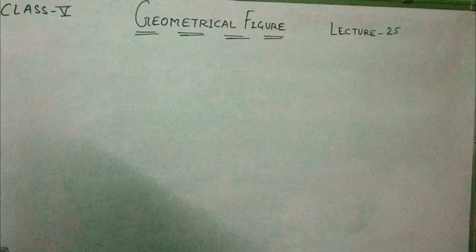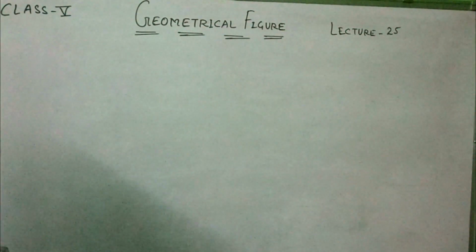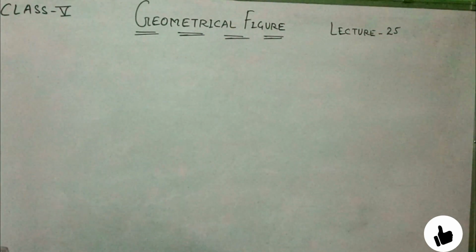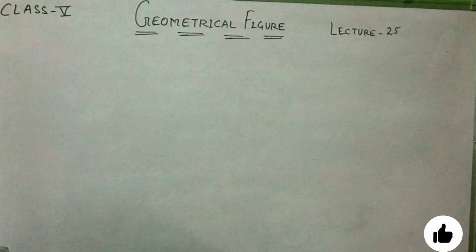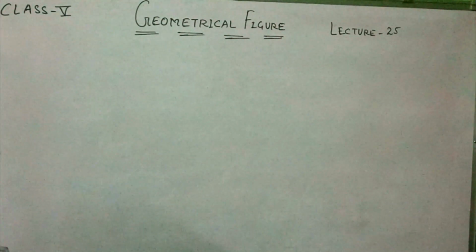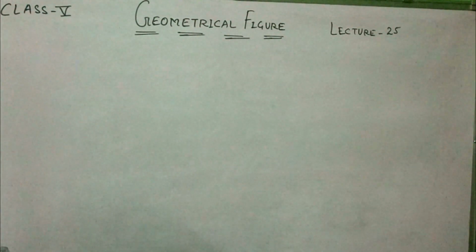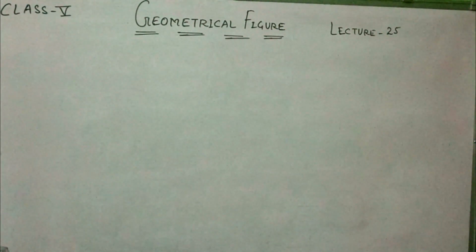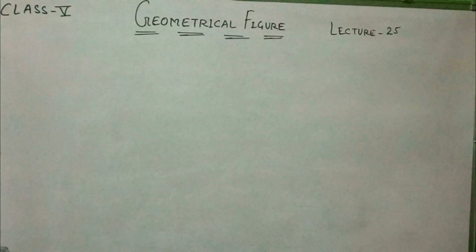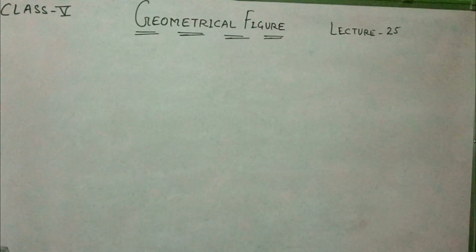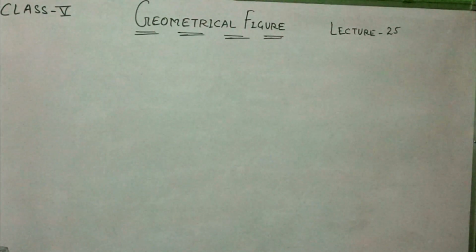Students, a geometrical figure is any point, line, segment, ray, angle, polygon, curve, region, plane, surface, solid, etc. Formally, a geometric figure is any set of points on a plane or in space. That means you can say that a figure is that which is contained by any boundary.